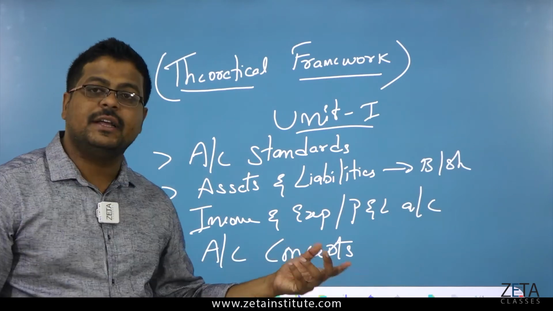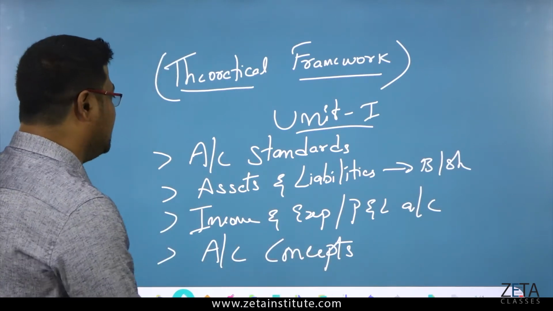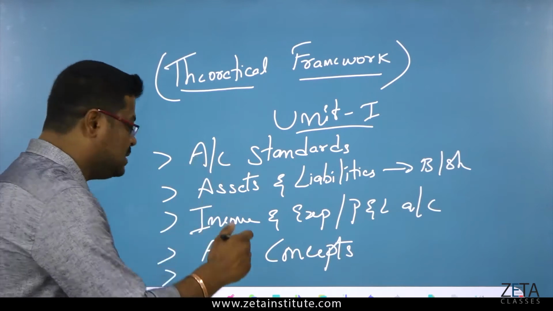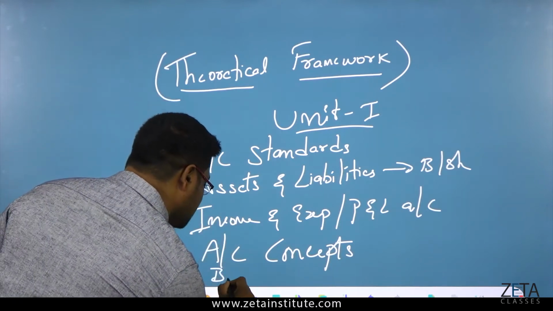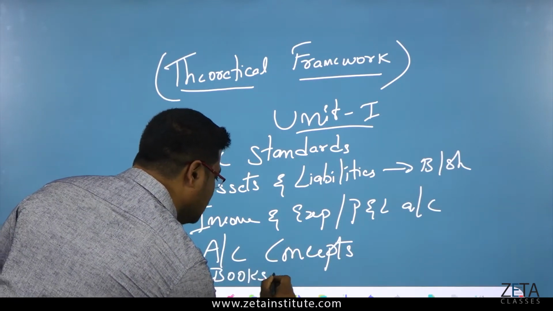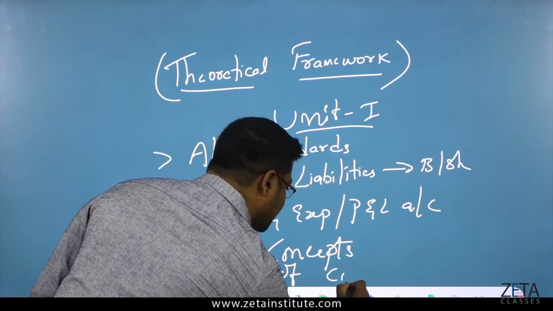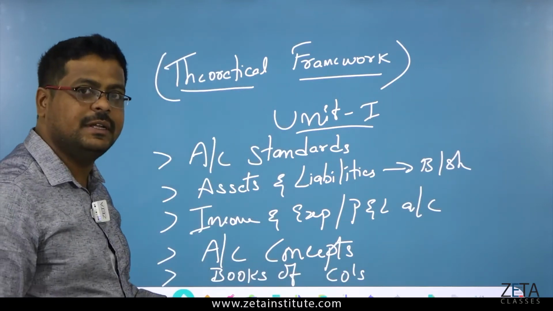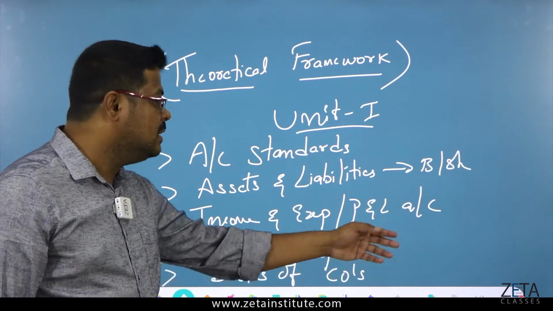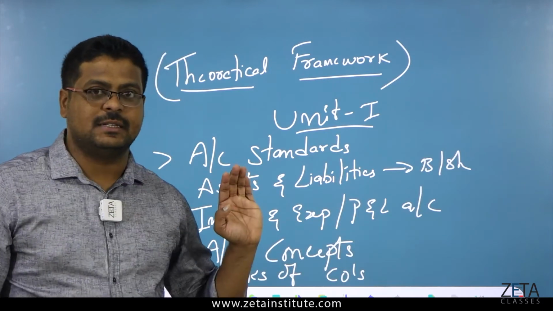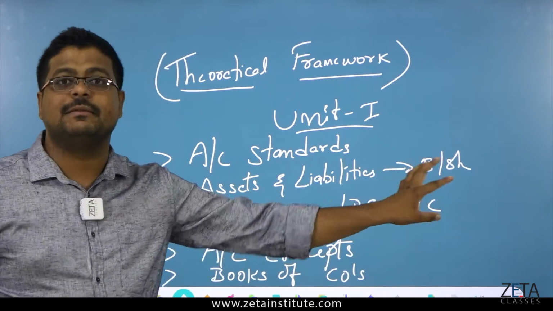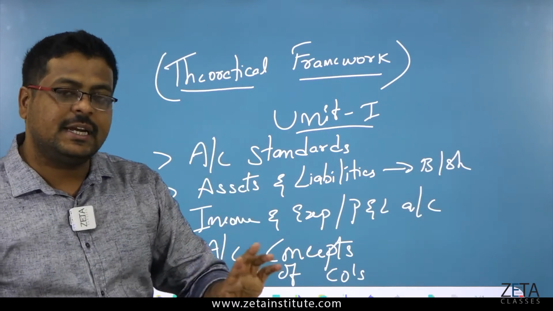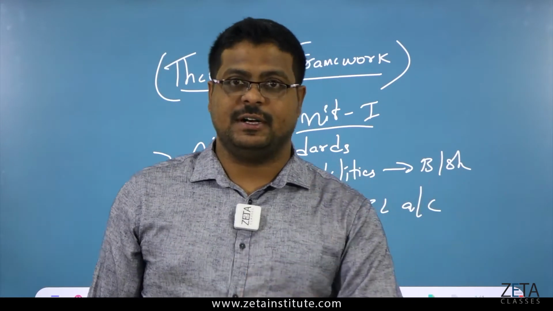Then comes a few things which are called books of companies. What are these books of companies? We have already said balance sheet, profit and loss account, and income and expenditure statement. Guys, these are all the financial statements. Financial statements are different, books are different.